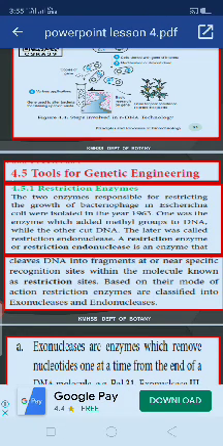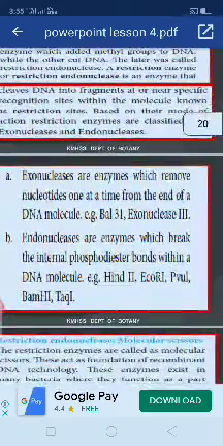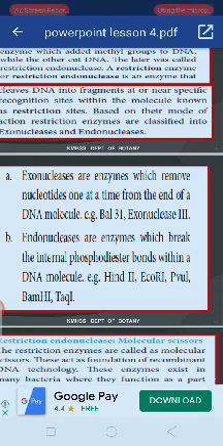Some of the restriction endonucleases add a methyl group into DNA. Some of them cleave or otherwise remove DNA fragments. Exonuclease removes nucleotides one at a time from the end of a DNA molecule, for example Pol III exonuclease. Third, endonuclease is an enzyme which breaks the internal phosphodiester bond within the DNA molecule.